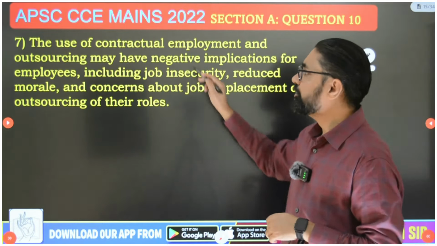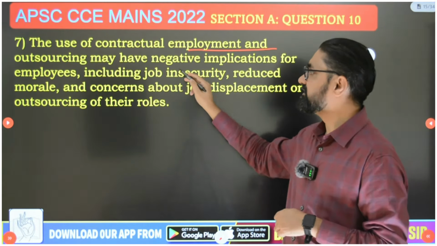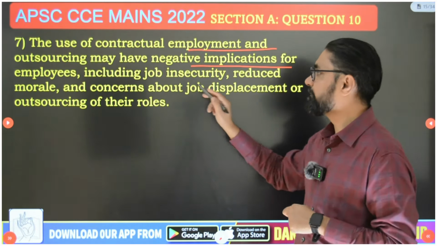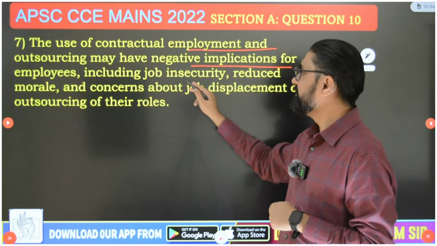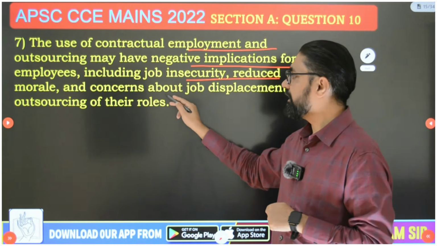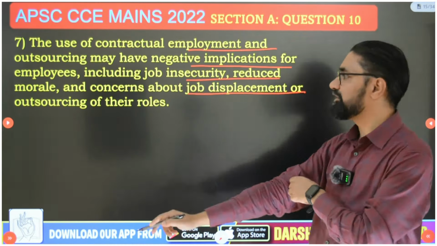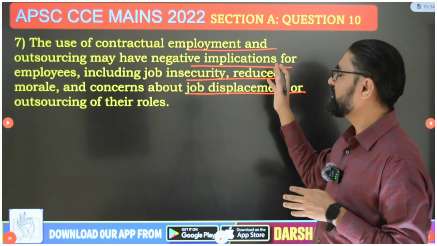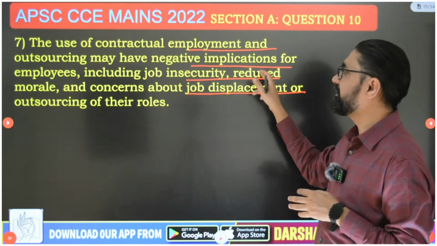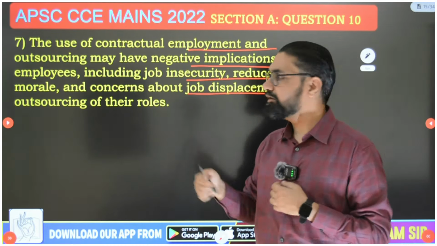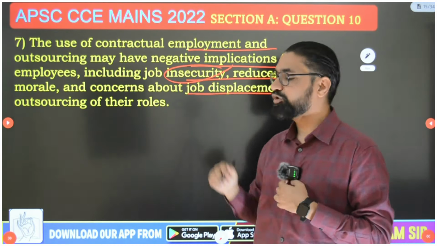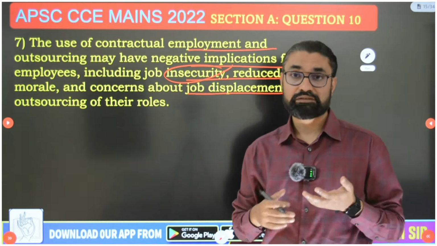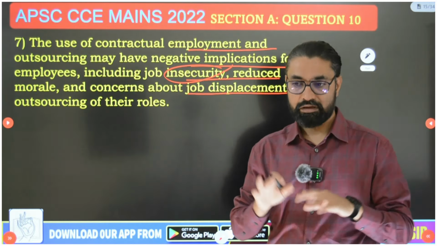And the last point, use of contractual employment and outsourcing may have negative implications for employees, including job insecurity, reduced morale, and concern about job displacement or outsourcing of their roles. Okay, so it may have negative implication for employees, including job insecurity, reduced morale, because you are contracting everything. Understand it two ways.